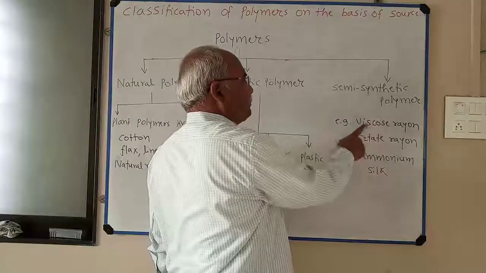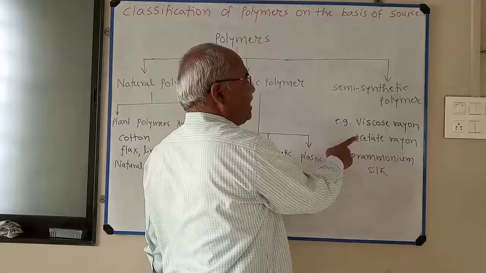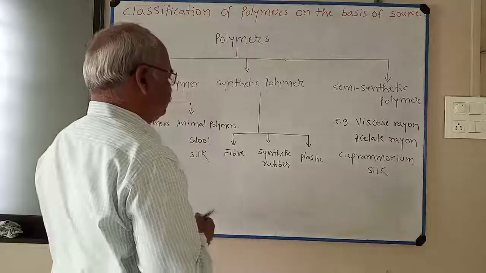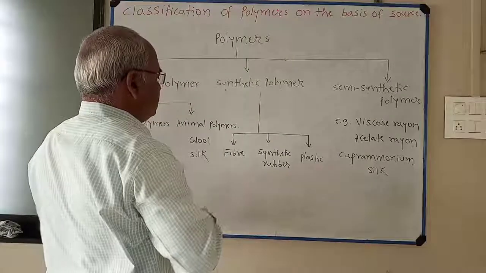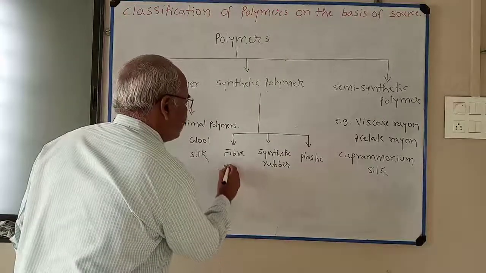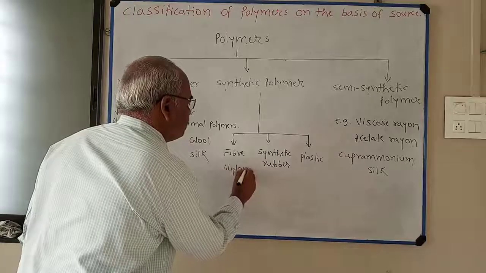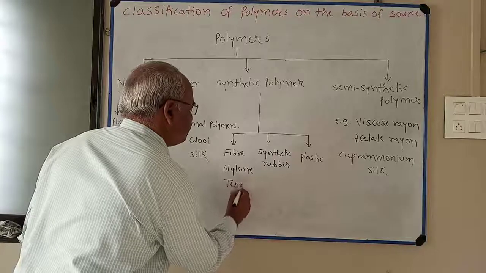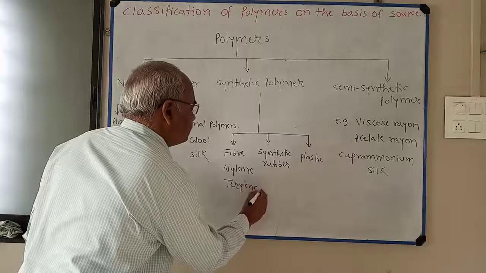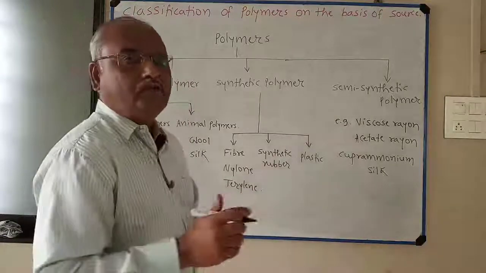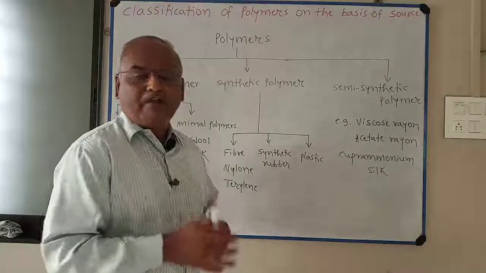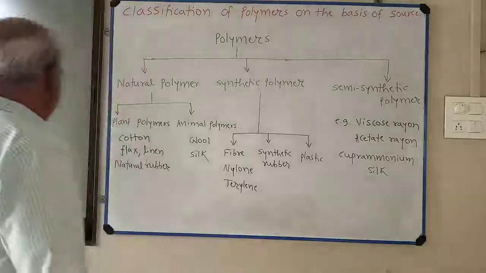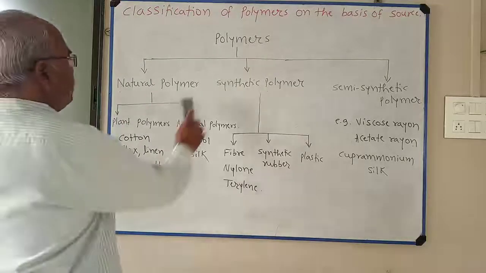Semi-synthetic polymers: viscose rayon, acetate rayon, cuprammonium silk. Here the fibers are like nylon or terylene. So this is one more method of classification of polymers.